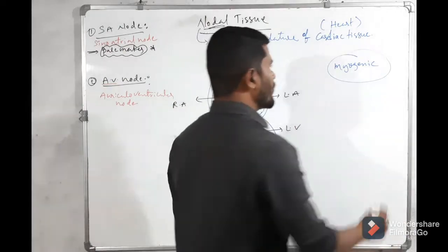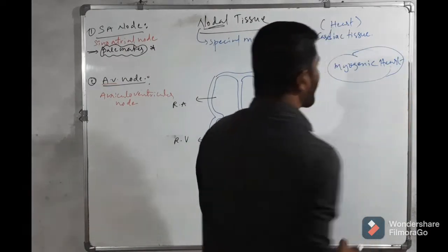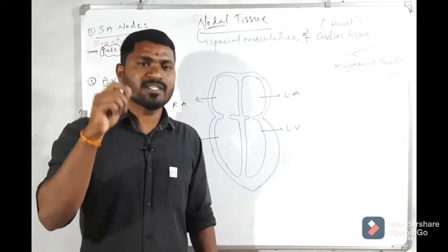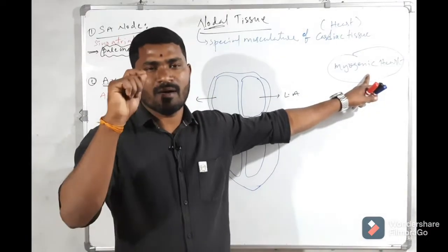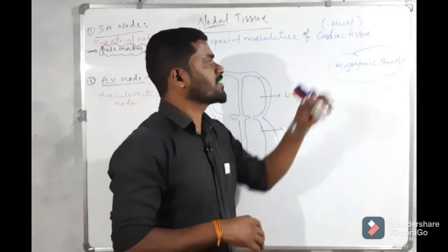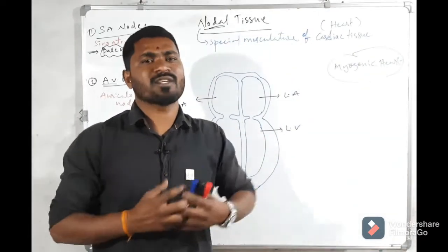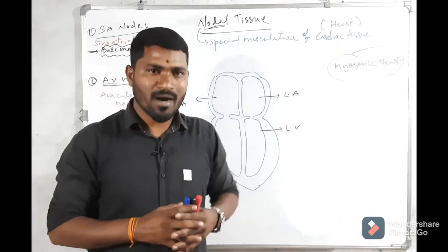Myogenic heart means the heart can generate the action potential itself. It does not require any stimulus from the nervous system, so the muscles of the heart can generate action potential without any stimulus from outside the heart.